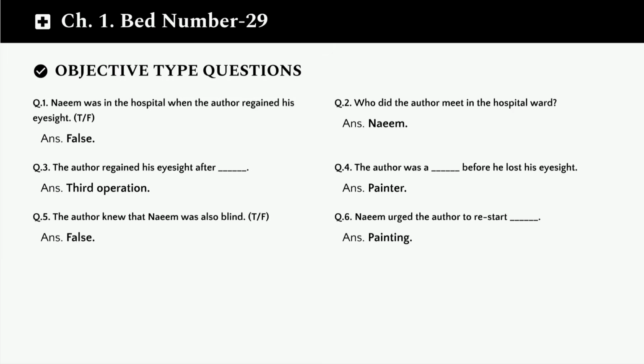Question 5. The author knew that Naeem was also blind. True or false? The answer is false. The author didn't know about Naeem's blindness. Question 6. Naeem urged the author to restart blank. The answer is painting. Naeem encouraged the author to start painting again despite his blindness.